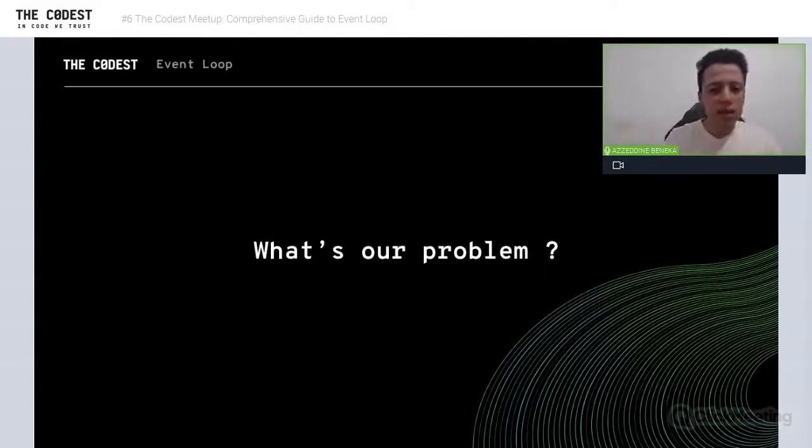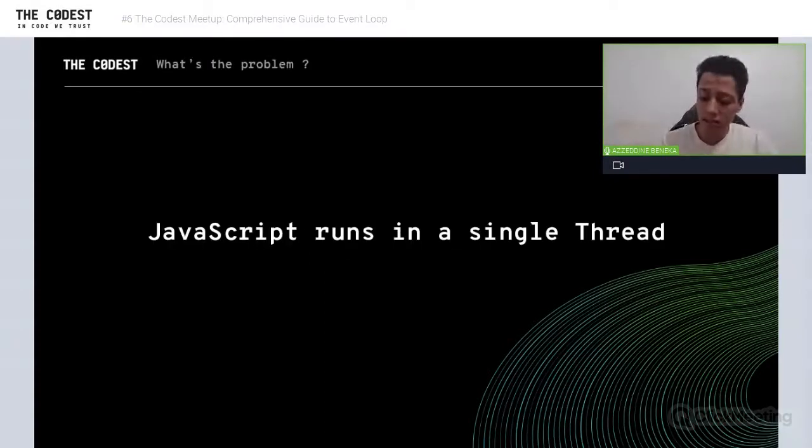So let's go. The first thing is that we have to determine our problems. So guys, you are JavaScript developers, frontenders or backenders. You know that JavaScript runs in a single thread. We mean by that we can have only one task executed at one time. What does that mean? It means that if we have a complex task, and that task takes like 5 minutes or 2 minutes or 1 minute, it's gonna block the other tasks that should be executed. And this is a problem.